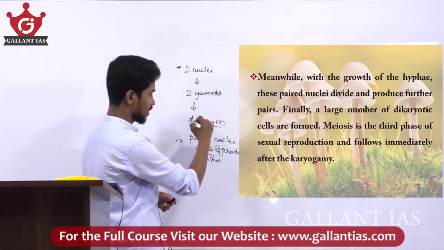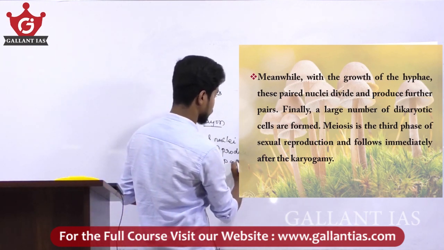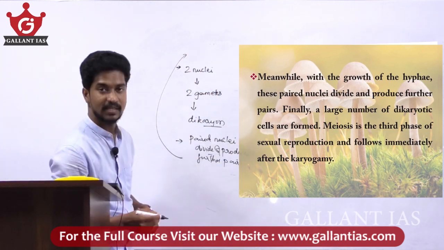So this dikaryon divides and produces further pairs, and finally a large number of dikaryotic cells are formed.